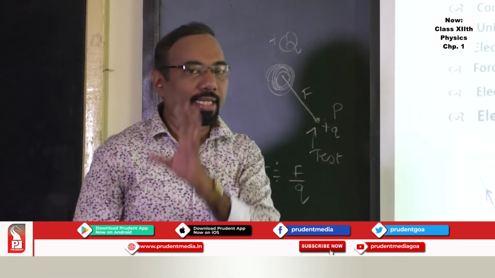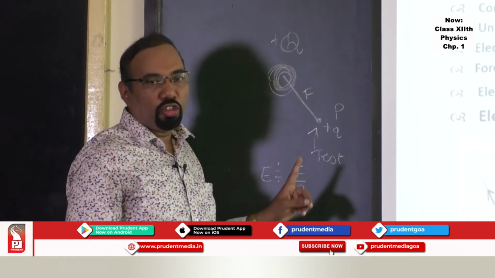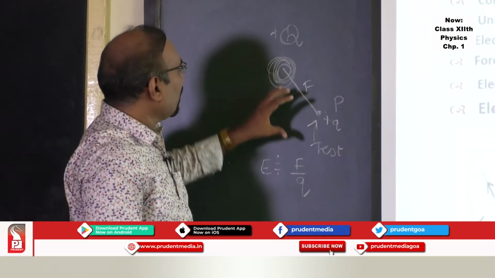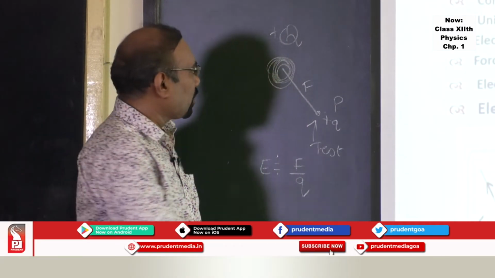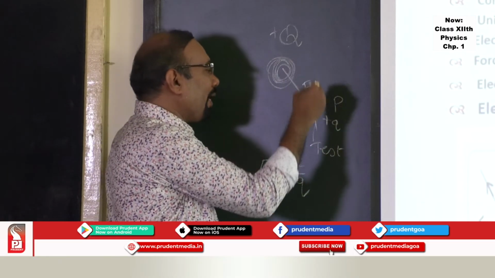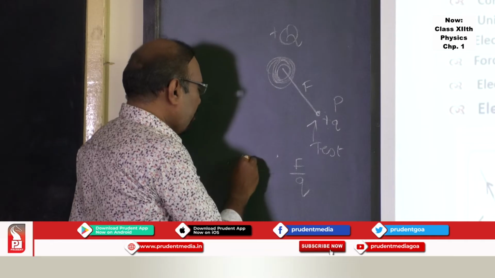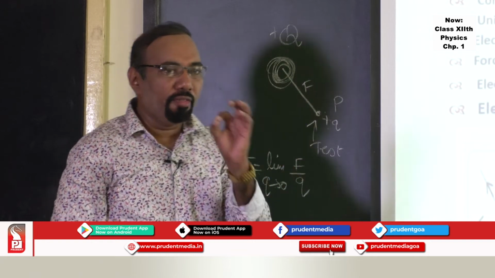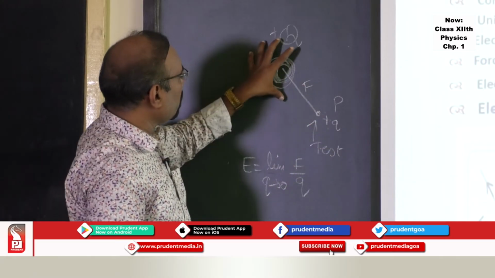Now the question arises, why is it approximately? It all depends on the magnitude of the test charge you are taking. If you take a test charge large enough, you won't be able to get the field produced only by the source charge. I want the field produced by the source charge at this particular point. So how to get that field? You place this test charge as small as possible. That's the reason in this formula we take the limit of q tending to 0. The charge should be very, very small, and then only will we be able to find the electric field at this point due to this source charge.